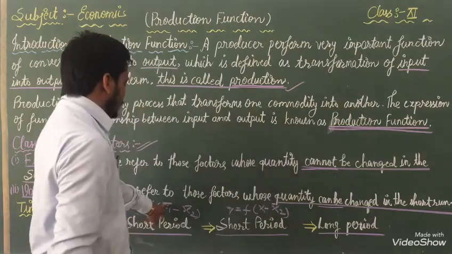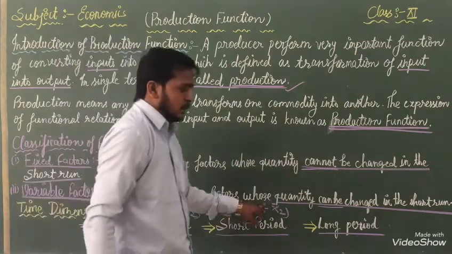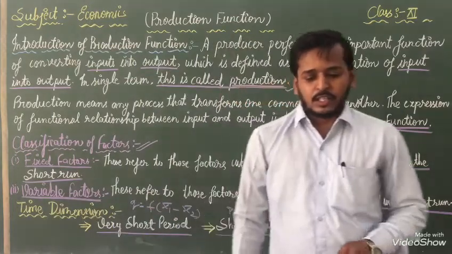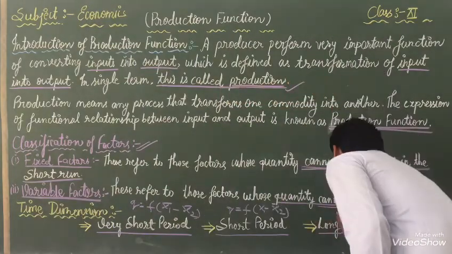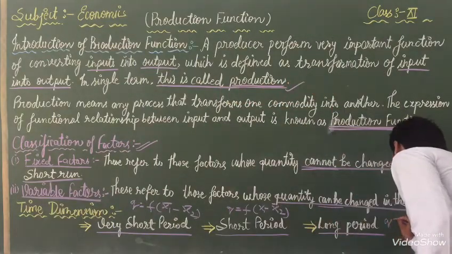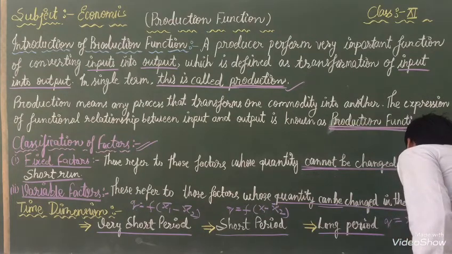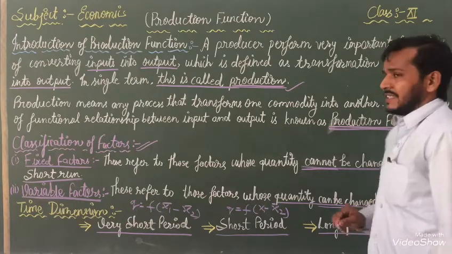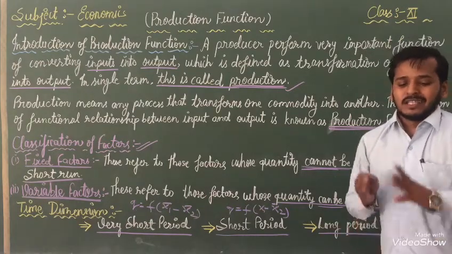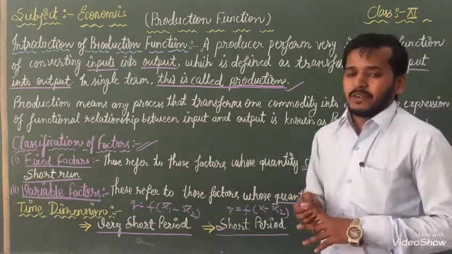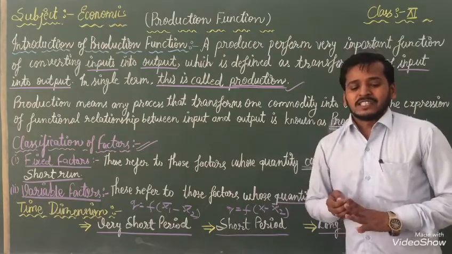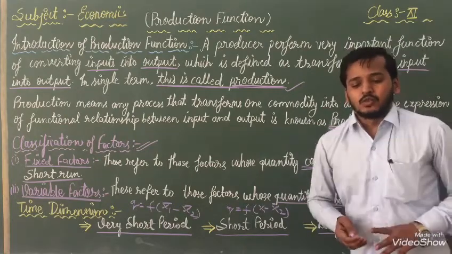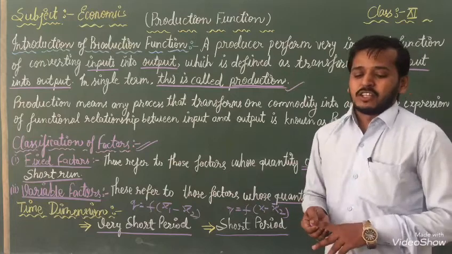There is a difference between both. Here a bar is given. Here no bar is given. And long term: here Q equal to F x1, x2. Okay, this is the difference between both, and this is the function of that. With the help of that, we can know this is the time dimension. Now the next topic is the production function.